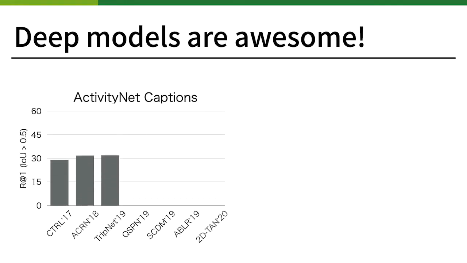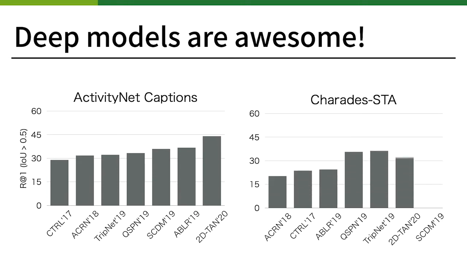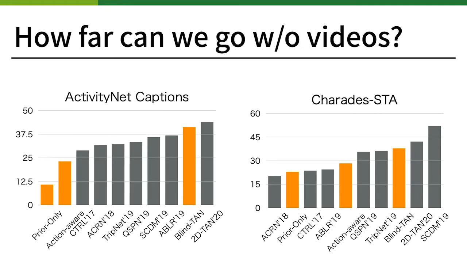Deep neural networks are doing very well on this task, and the scores on the leaderboard are skyrocketing. We investigate if this is true progress. Our first finding is that we can build strong baselines by exploiting dataset biases. These orange bars indicate baselines that never use videos for training or testing.